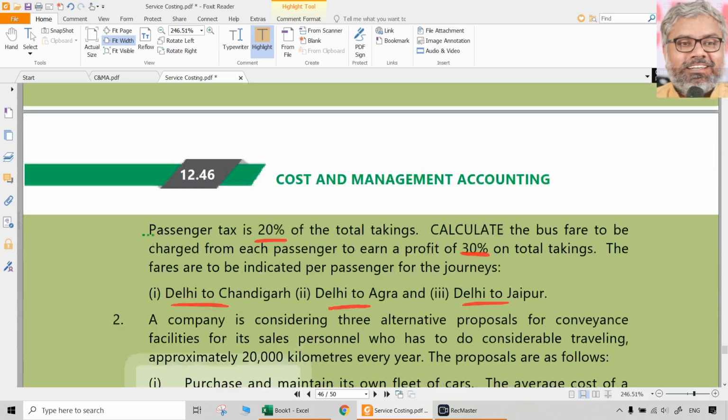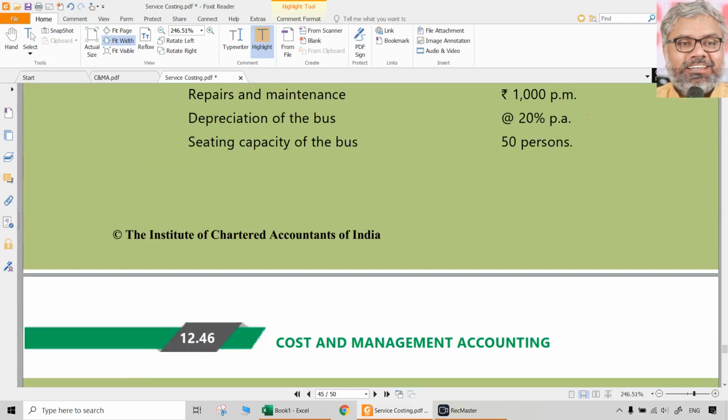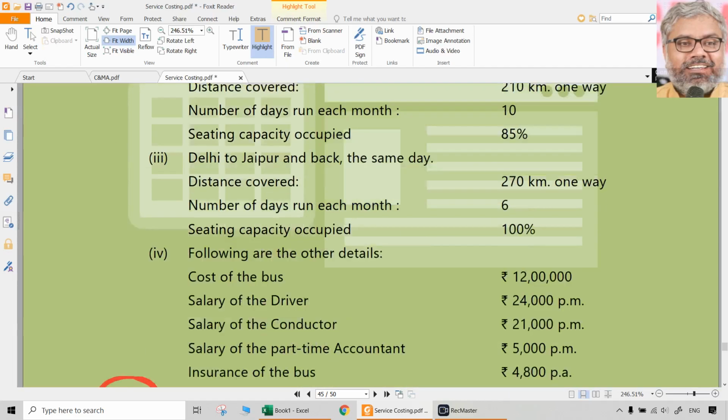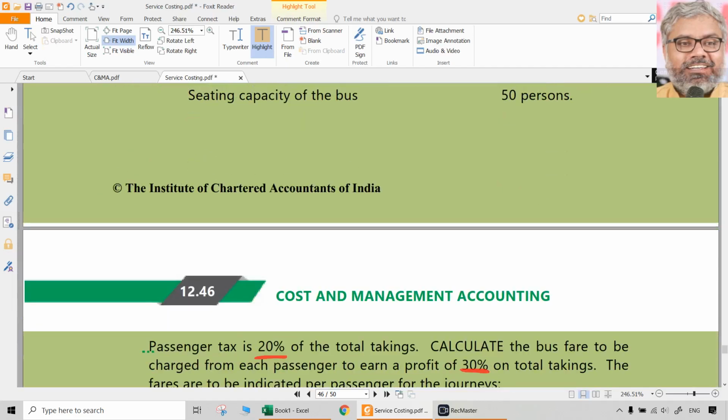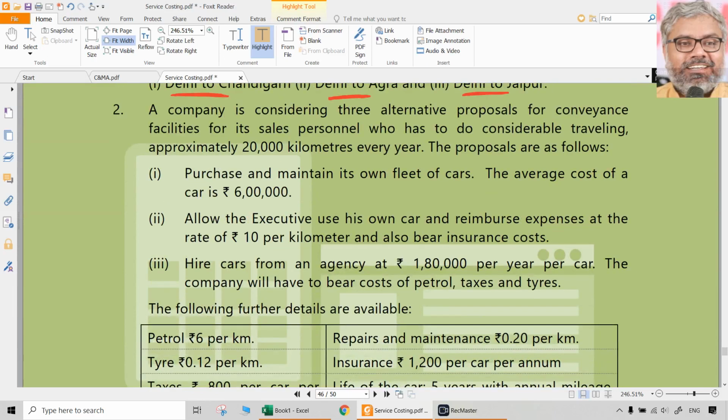In the questions at the end of the chapter, practice questions. First question we have already done. I think I asked you to do. I hope you all have done already, related to some bus which is running 3 different types of routes. Then question number 2, let us do it.